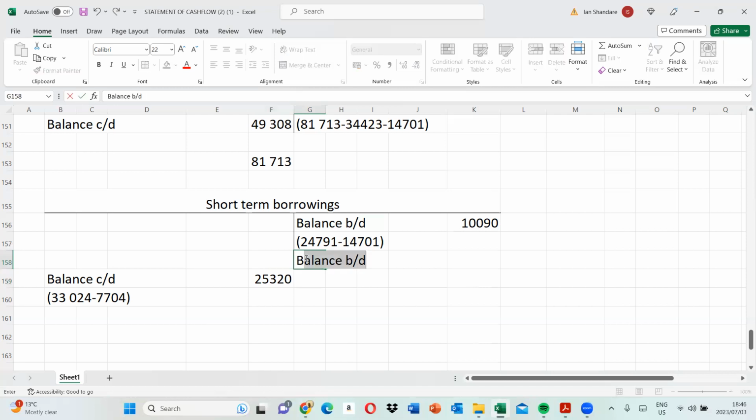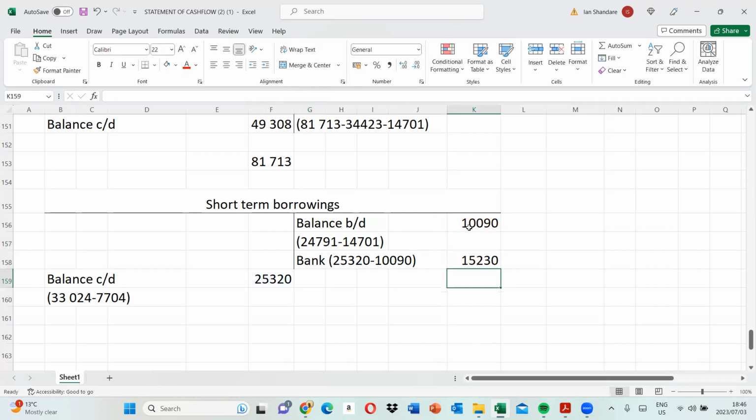So that might mean that we actually received some proceeds. There's some money that we received from some people. Basically, I'm sure we can see that our loan balances actually went up. So it means we might have received some funding from some people there. So there's an amount of 15,230.